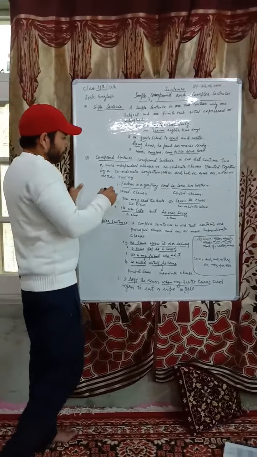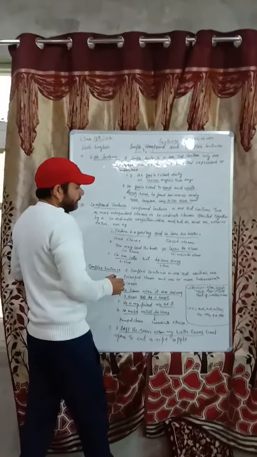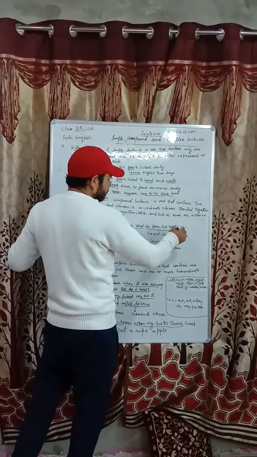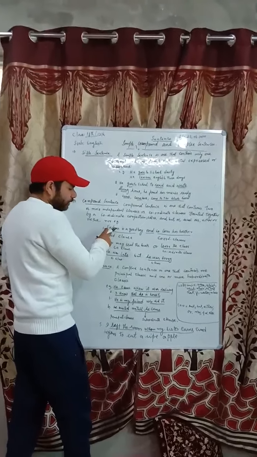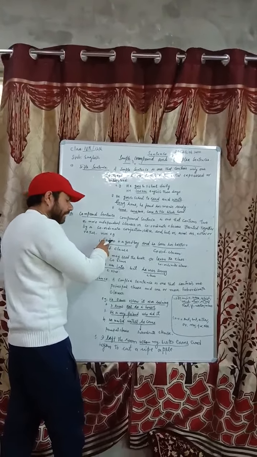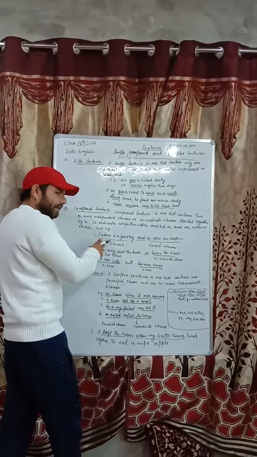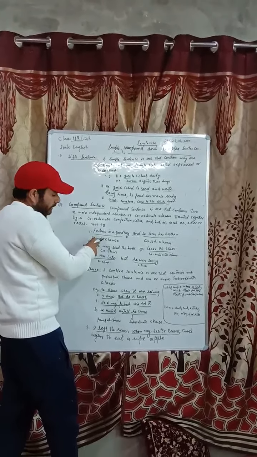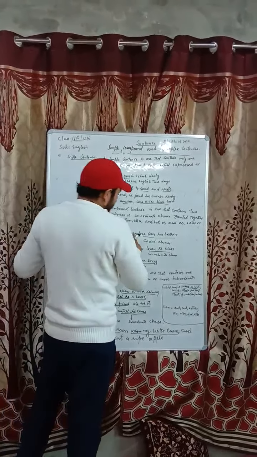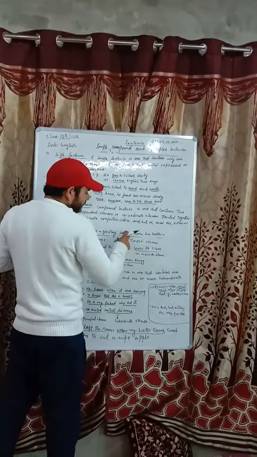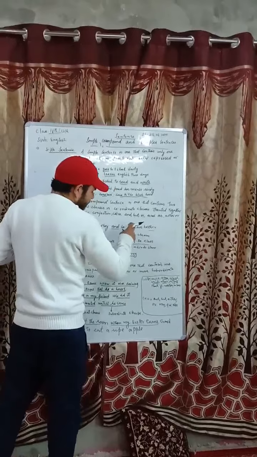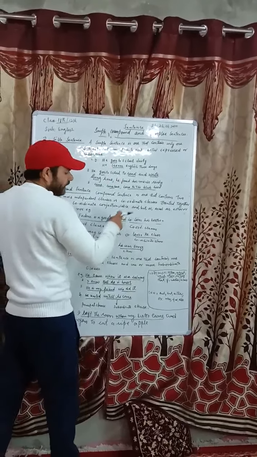For example, Firdaus is a good boy and he loves his brother. Firdaus is a good boy, in this sentence, is a principal clause. We can say this is a main clause, an independent clause, and he loves his brother may be called a coordinate clause.